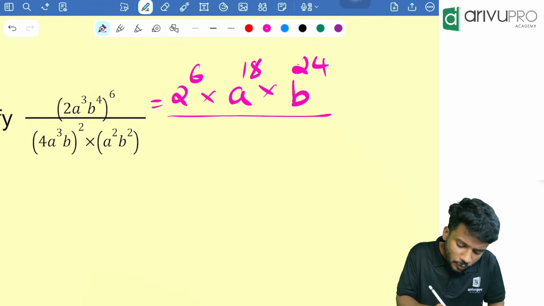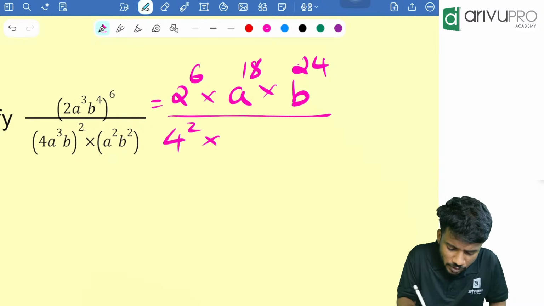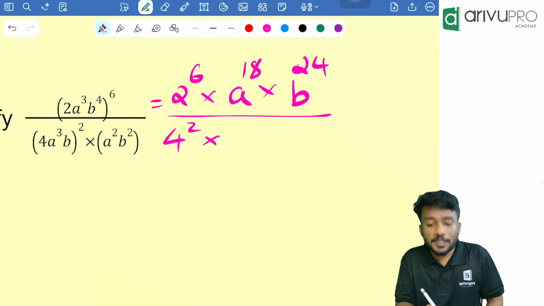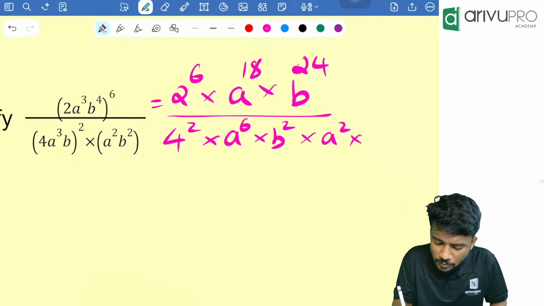Divided by 4 square into A cube, the whole square, which is A raised to 6 into B square into A square into B square.